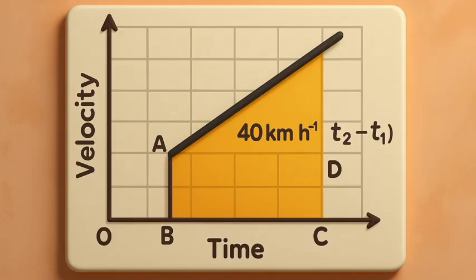So, the distance s moved by the car in time t2 - t1 can be expressed as s = AC × CD = 40 km h^-1 × (t2 - t1) h = 40 (t2 - t1) km = area of the rectangle ABDC (shaded).